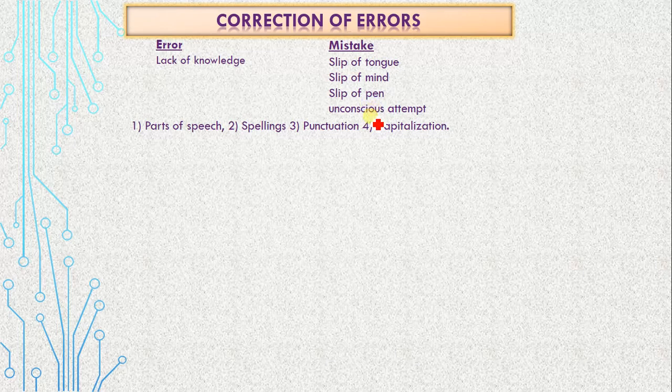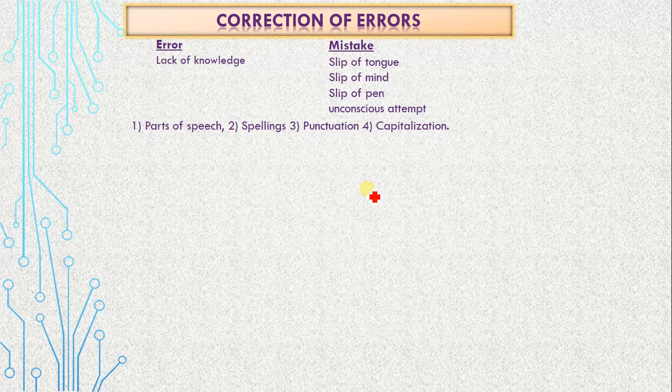For example, in your paper and during your exams, if you are repeatedly making a mistake, it means that that is not a mistake. We will not call that a mistake then, because it is repetition, and repetition cannot be a slip of mind, slip of pen, slip of tongue, or an unconscious attempt.